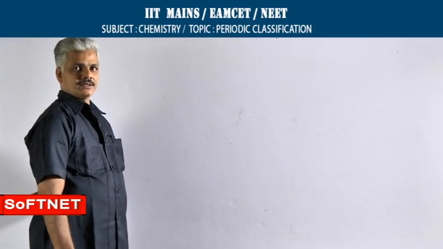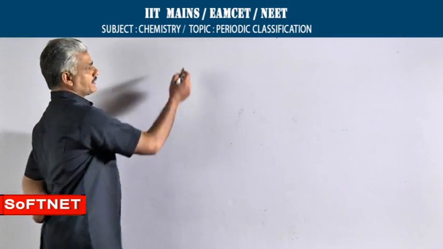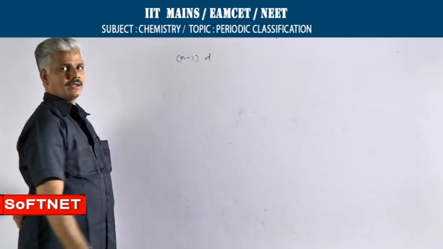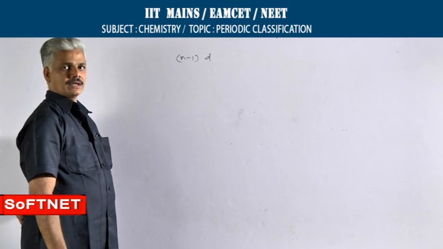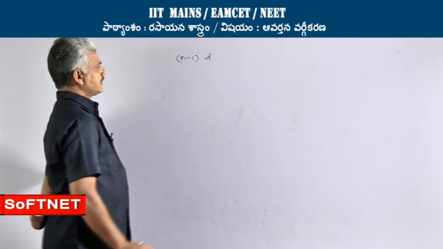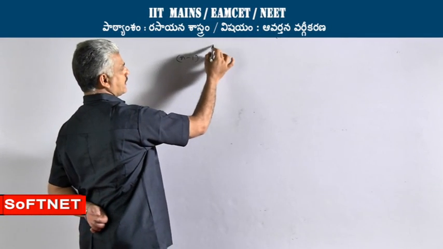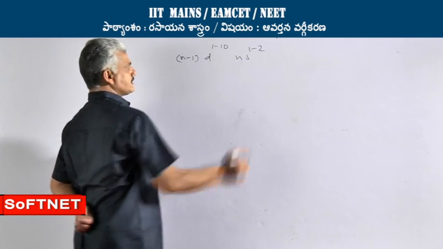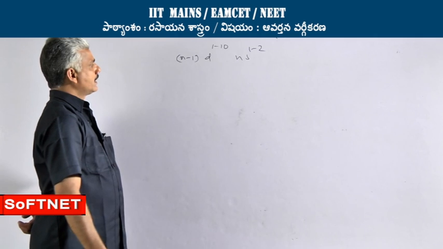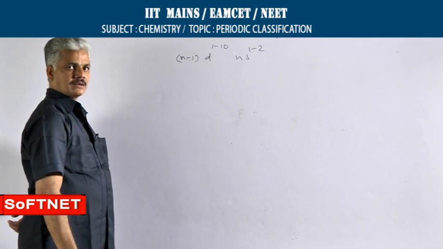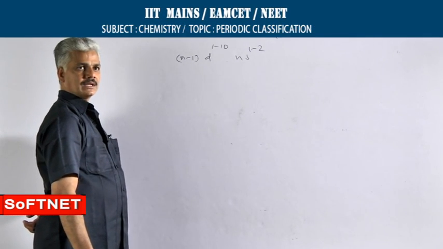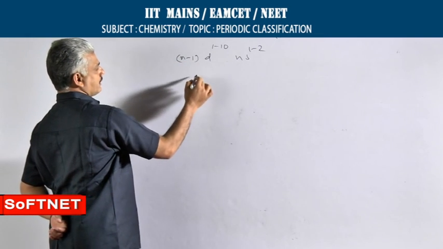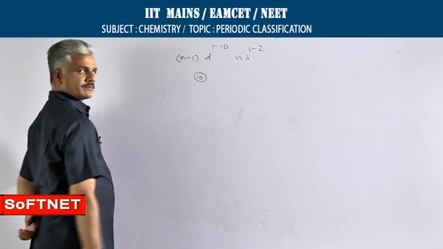The elements in which differentiating electron enters into penultimate d sublevel are called as d block elements. The general electronic configuration of d block elements is (n-1)d1 to 10 ns1 to 2. A d sublevel can accommodate a maximum of 10 electrons. Hence, in this d block we will come across 10 groups.